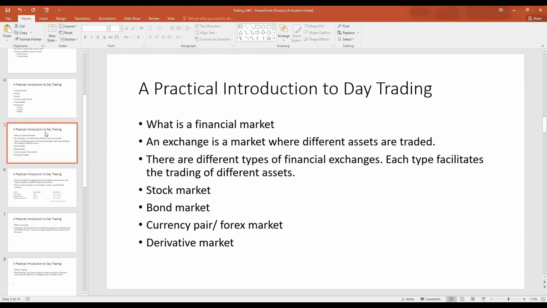Now, in this course, we will focus specifically on the forex market. However, at different points in time during the course, we will also speak about stocks because the analysis which is intensely applied to the forex market can also be extended to the stock market.